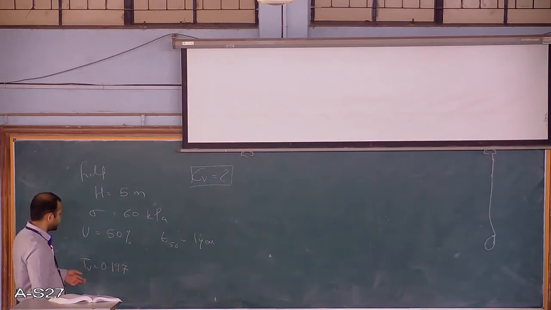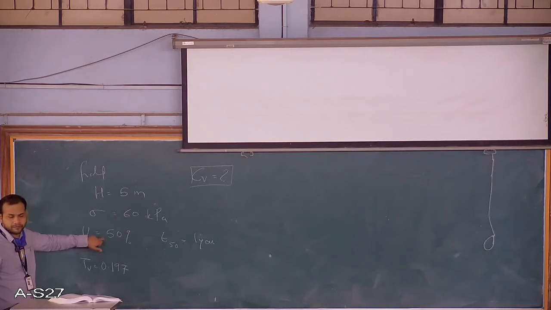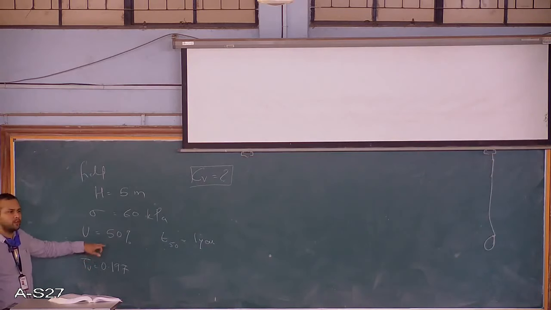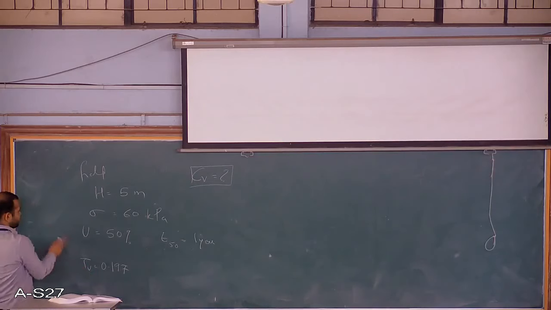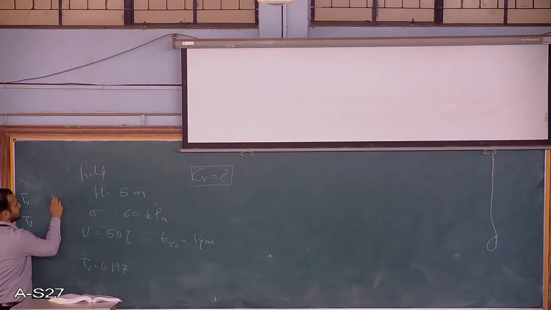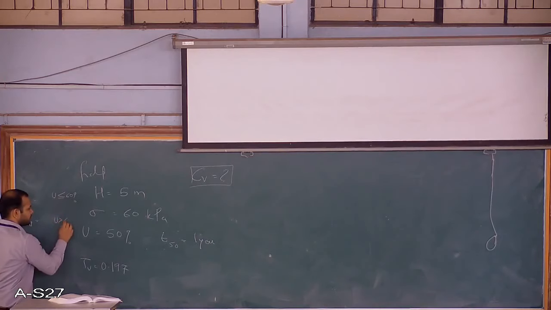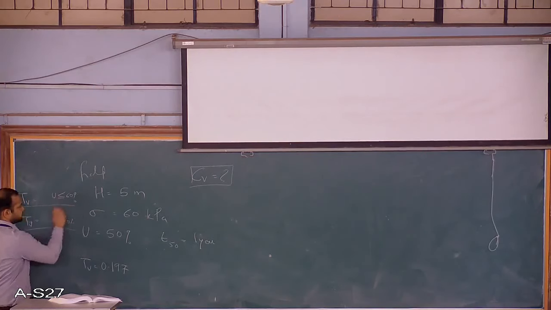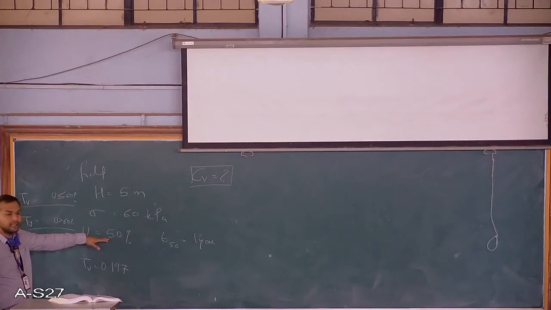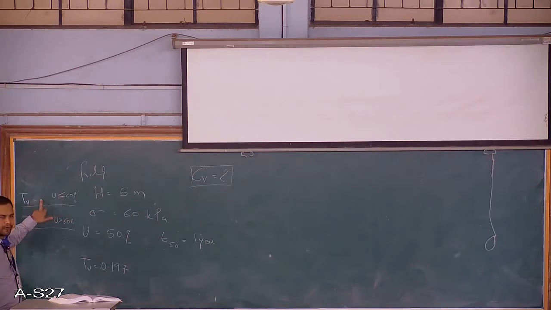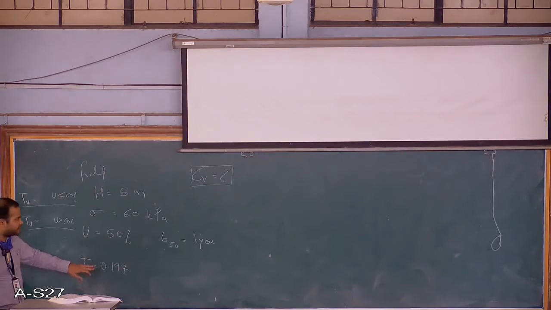As we discussed in the previous class, if U is given, we can find out TV. So we have two formulas for TV. When U is less than or equal to 60%, we have one formula. You can look at this formula from the previous videos, and there is one more formula for U greater than 60%. Now it is already less than 60%, so we will be using the first formula, and even if you use that, you will find that the value of TV is 0.197. So it is directly given.